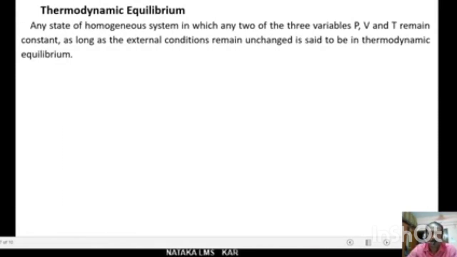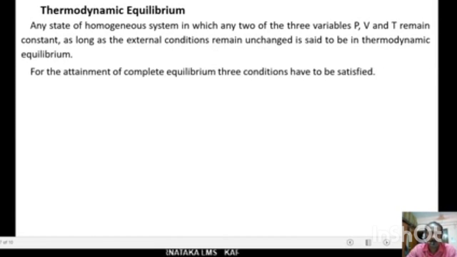Let us see thermodynamic equilibrium. What do you mean by thermodynamic equilibrium? Any state of homogeneous system in which any two of the three variables, pressure, volume and temperature, remain constant as long as the external conditions remain unchanged, is said to be in thermodynamic equilibrium. For the attainment of complete equilibrium, three conditions have to be satisfied.